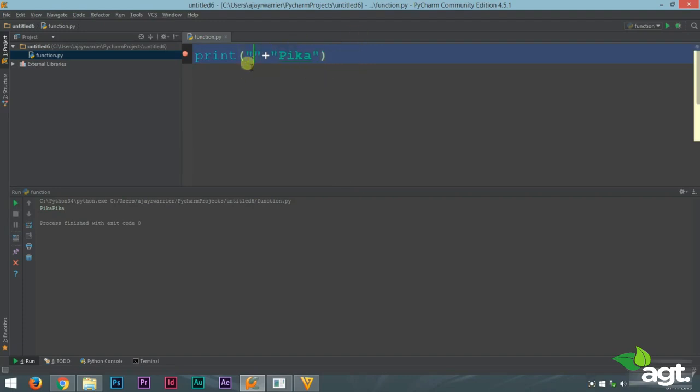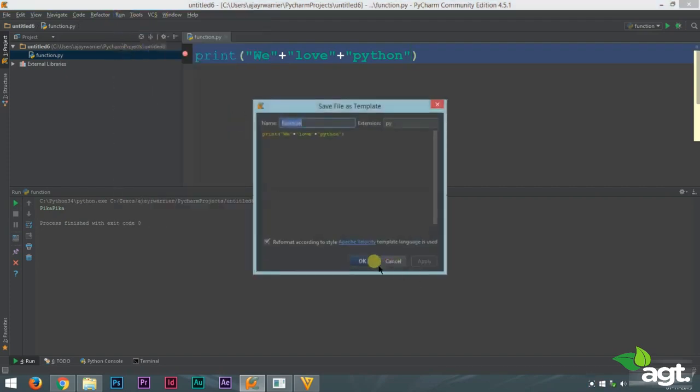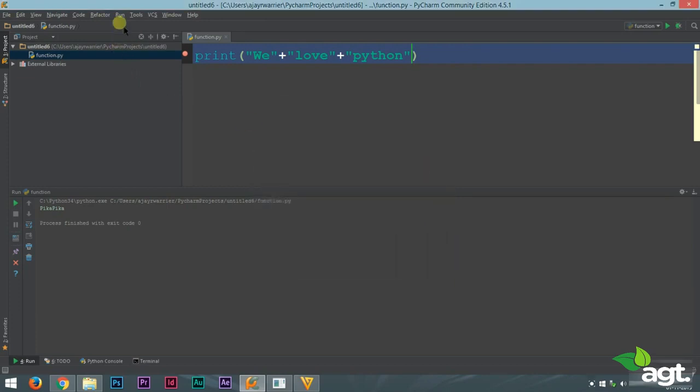Now I'll show you a better example. We love Python. Let's run this. We will run this function.